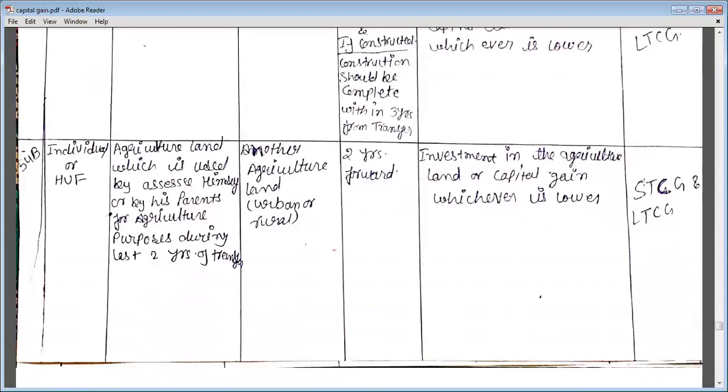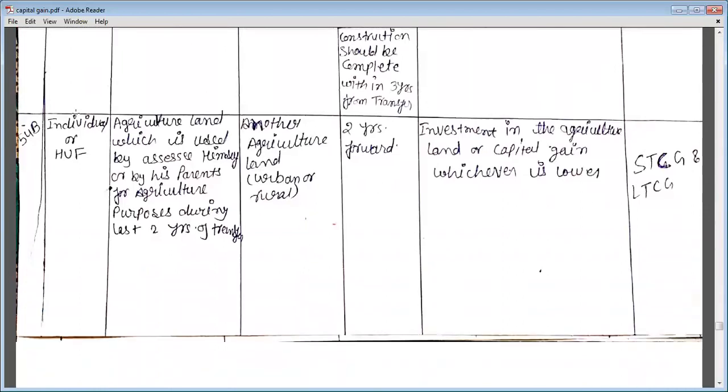Yes. Now let's move on to the next section, that is section 54B. This section is applicable on individual or HUF if you sold any agricultural land which is used by the assessee himself or by his parents for agriculture purpose during last 2 years of transfer, and you purchase another agricultural land in lieu of that land in urban or rural area, and you have to purchase that another new agricultural land within the 2 years forward.